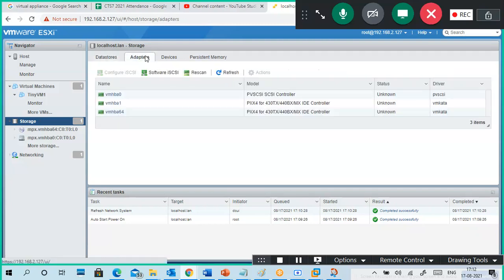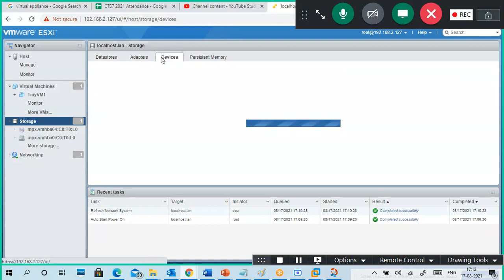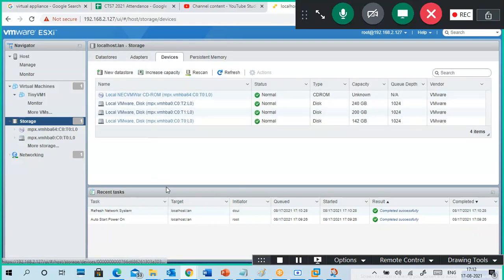Okay, and adapters. Adapter thing I will tell. See, you can see there are two things here. You can see C0 T1 L0, C0 T2 L0, C0 T0 L0. So this is 200 GB, this is 240 GB. These two disks we added. Got it?